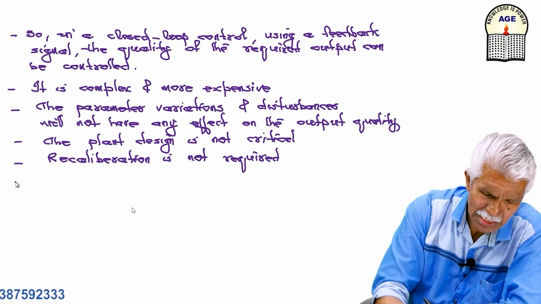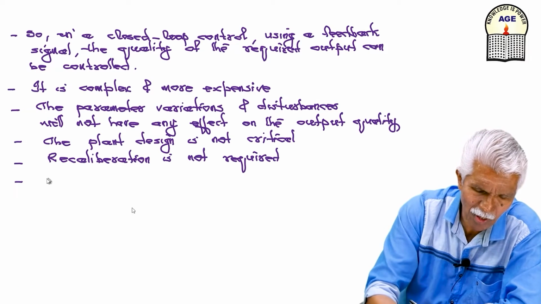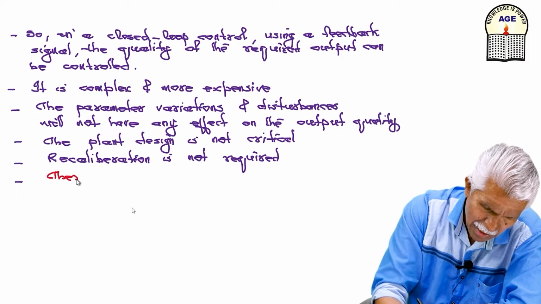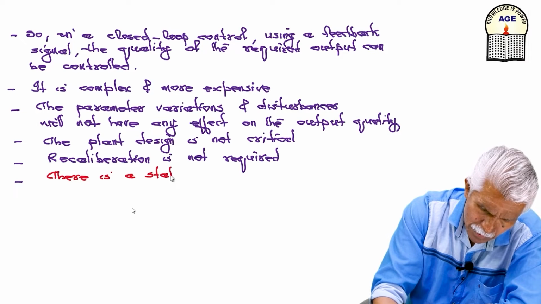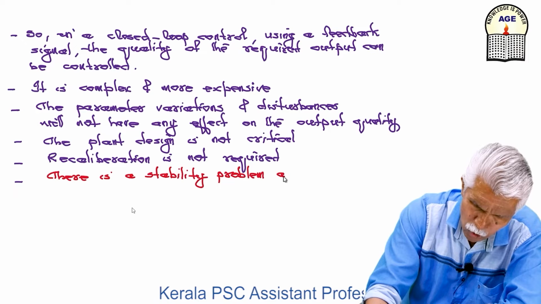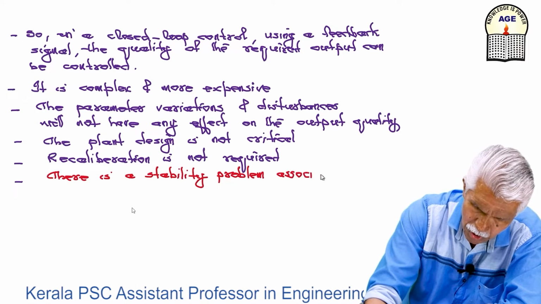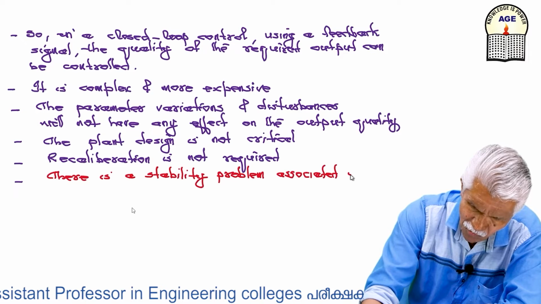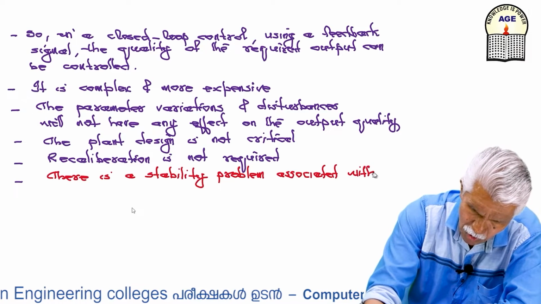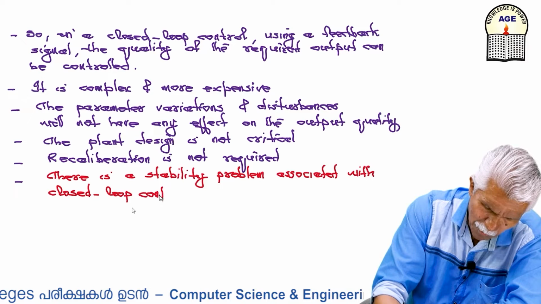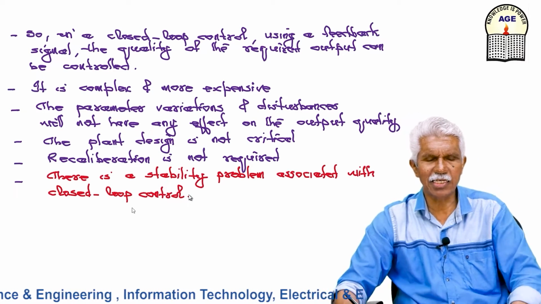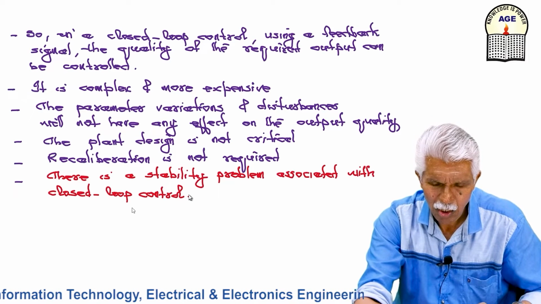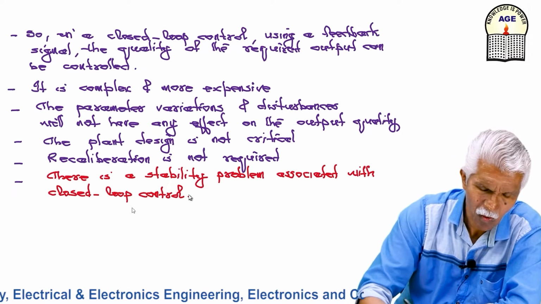But another problem is that there is always a stability problem associated with closed loop control. Such a problem is not there in an open loop system. So the major problem in the closed loop method is a stability problem, so I have to analyze for stability.